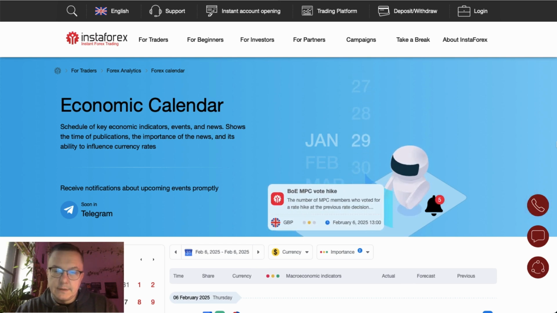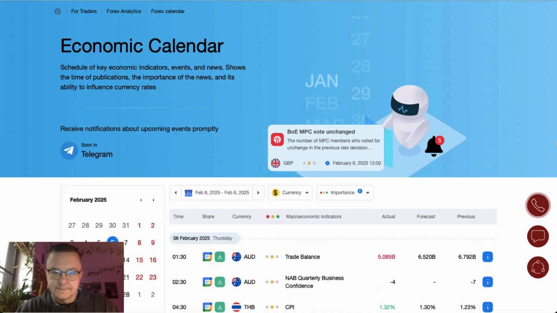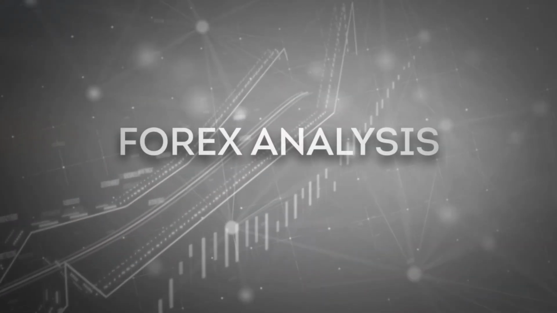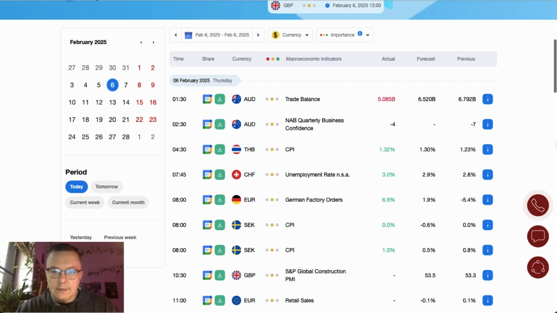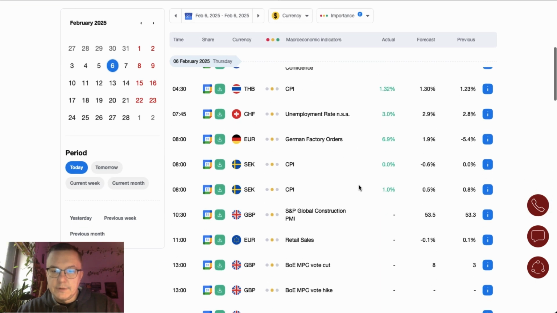Today is Thursday, February 6, 2025. Let's take a look at what we have in the economic calendar for today. The Asian session was quite quiet. We got only trade balance data from Australia and quarterly business confidence from Australia as well. The business confidence is slightly improving.